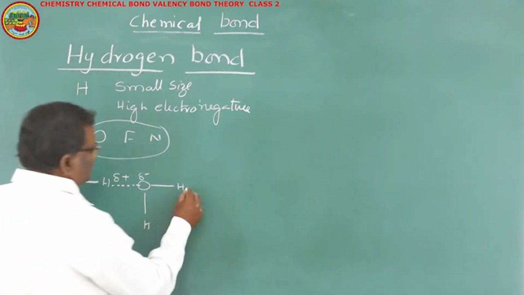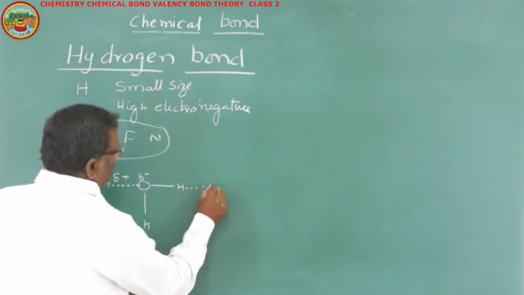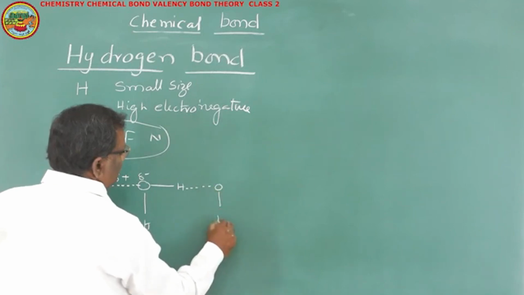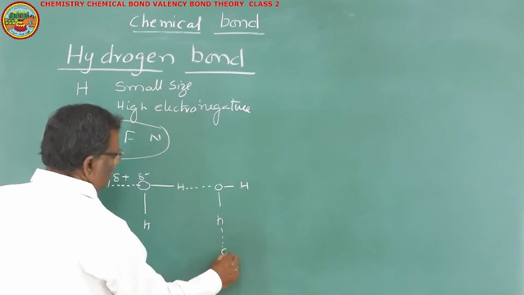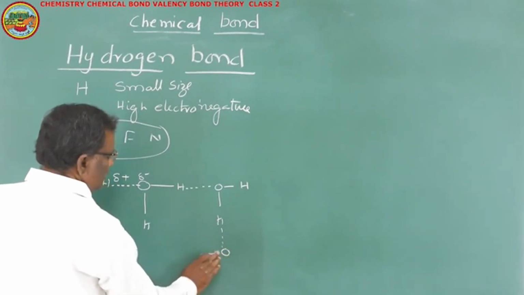And in turn, this hydrogen will form another bond with another oxygen atom of another H2O molecule, and this hydrogen will form a hydrogen bond with another.